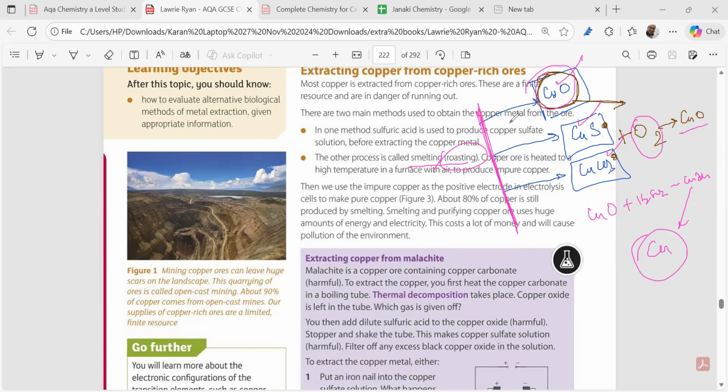Maximum ore of copper is copper sulfide or carbonate. So 80% is this process we do. Everybody's clear? Somebody is not clear, please tell me. This part is important for the exam, right? Important. Is it clear?